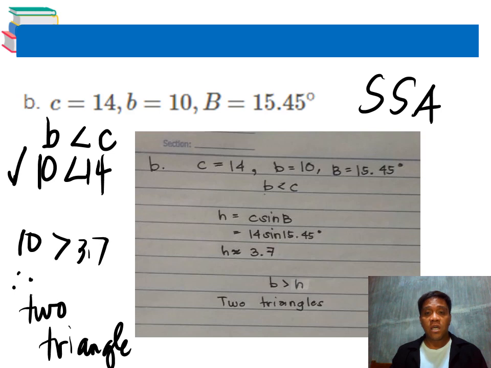Michael's answer is h equals c sine B. Replacing c, which is 14, and B, 15.45, we get h, the height, as 3.7 units. Since b is greater than h, or 10 is greater than 3.7, we have two triangles.